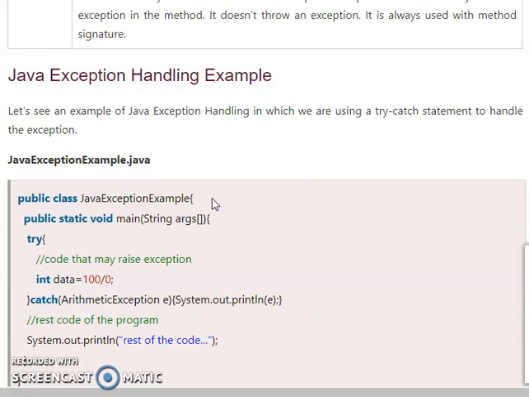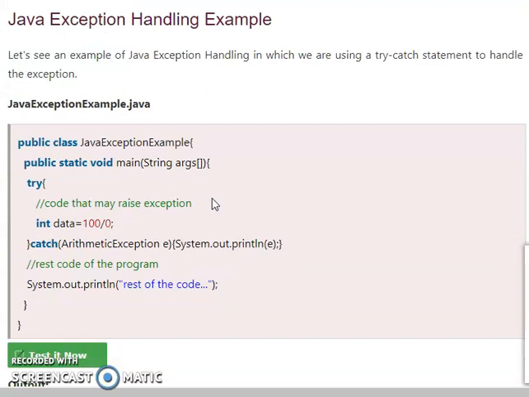In this example, let's see an example of Java exception handling, in which we are using a try-catch statement to handle the exception. This is the example of the try-catch code. Within the main function, the try block is given here. Here, integer data is equal to 100 by 0. If any number is divided by 0, it will return an error message.